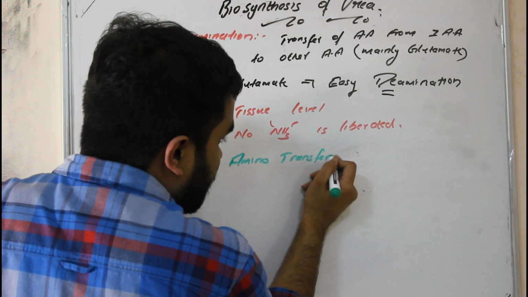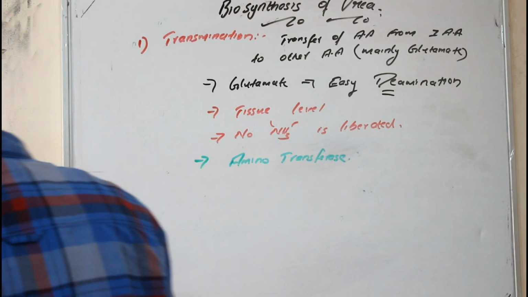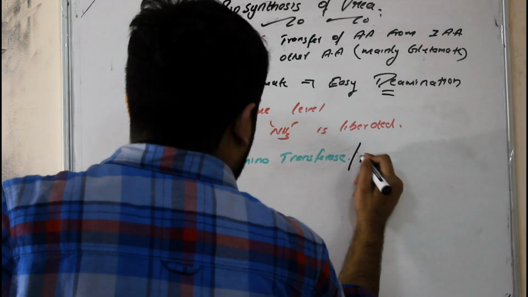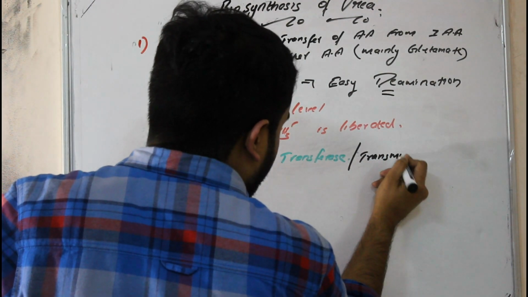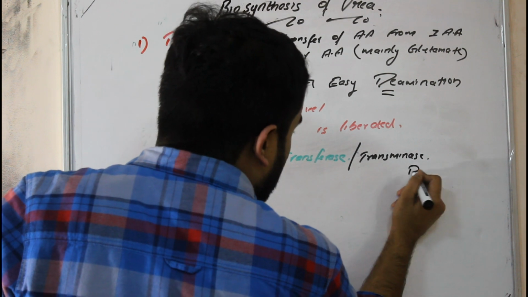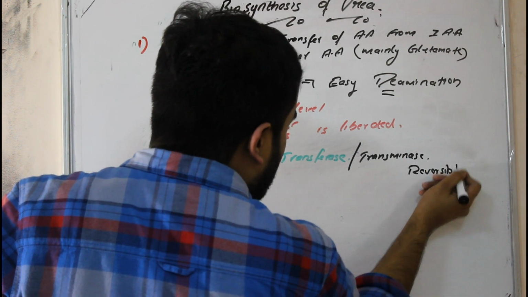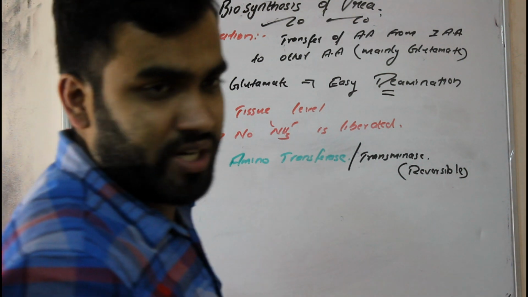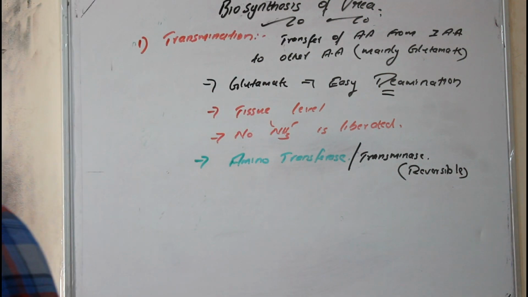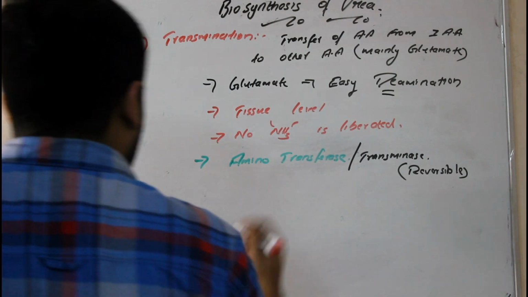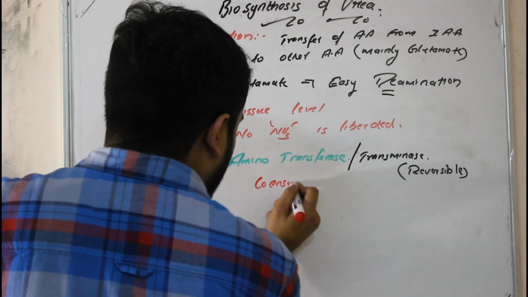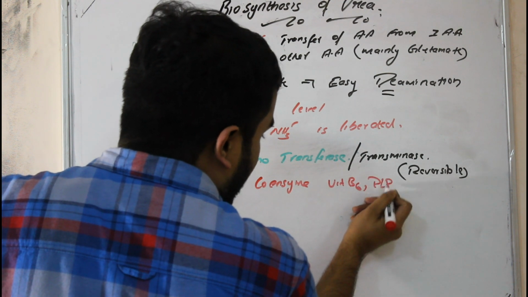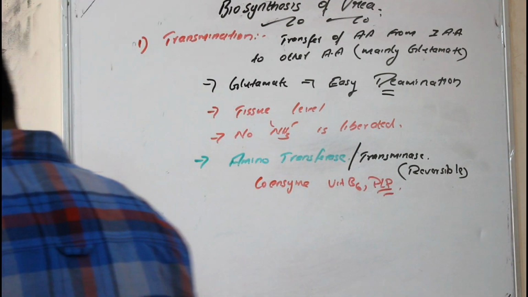The enzyme is aminotransferase, or you can call it transaminase. This is a reversible enzyme. The steps can go both forward and backward. Reversible means you know it, right? Now the coenzyme here is vitamin B6, the PLP, pyridoxal phosphate.